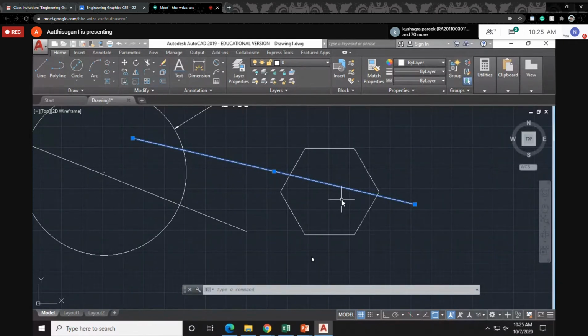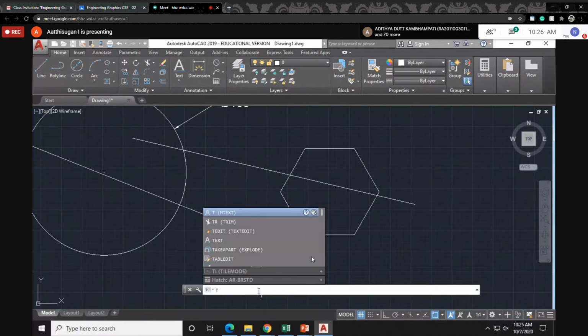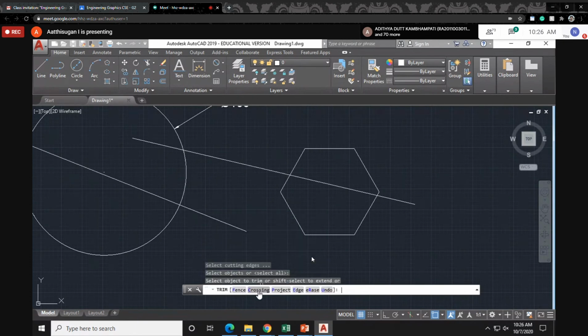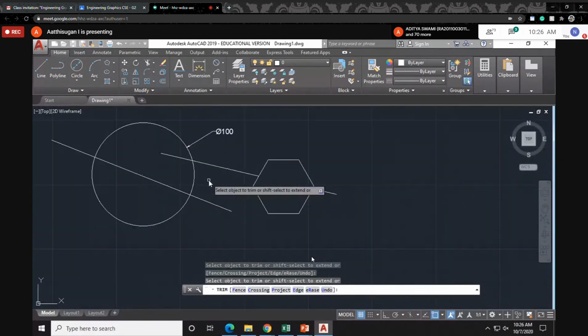Some people take it directly from here, but my suggestion is just type TR, double enter. Make sure double enter. Then you can delete the inside, automatically, wherever you want. Okay, editing these lines. Similarly, I want to delete the inside circle also, you can edit like this. This also you delete. That is the purpose of the trim command.